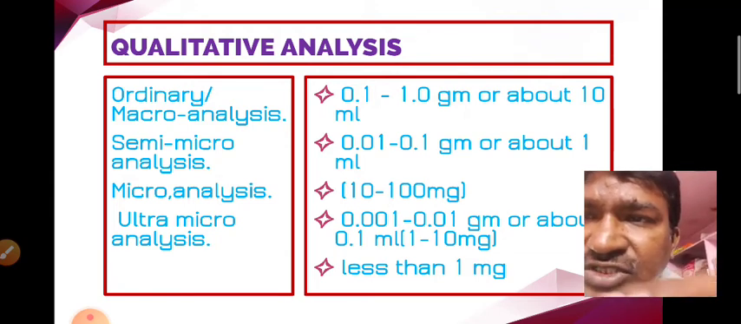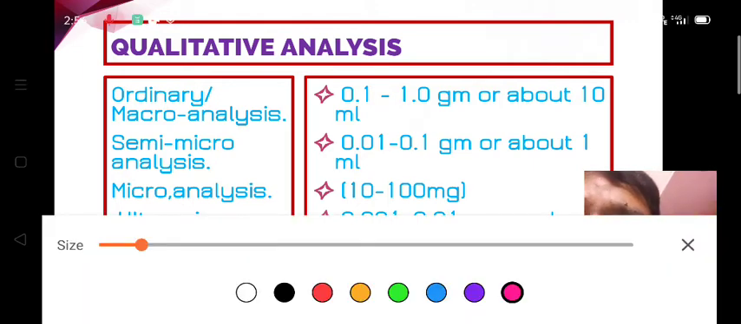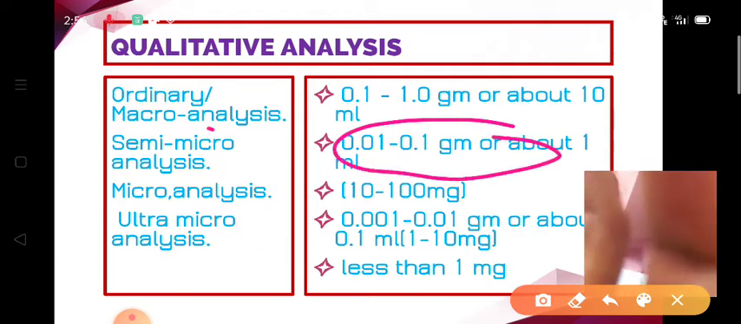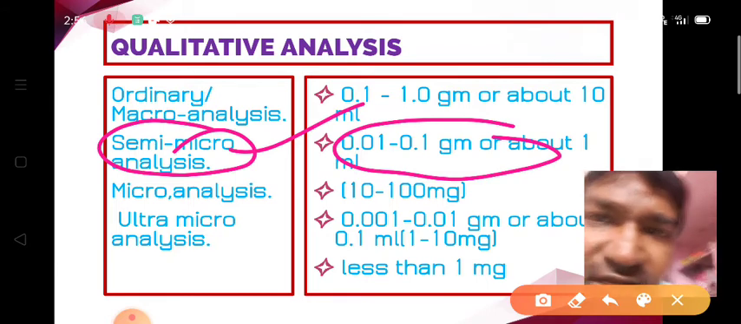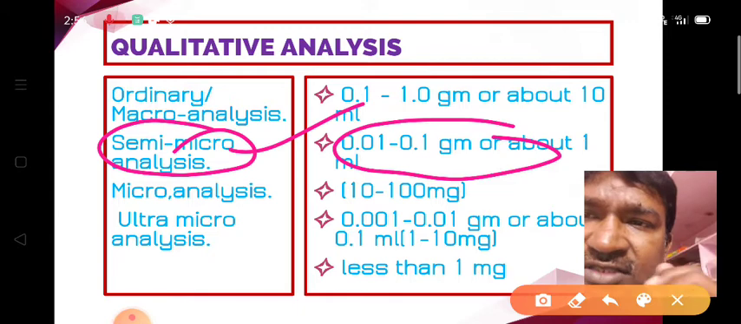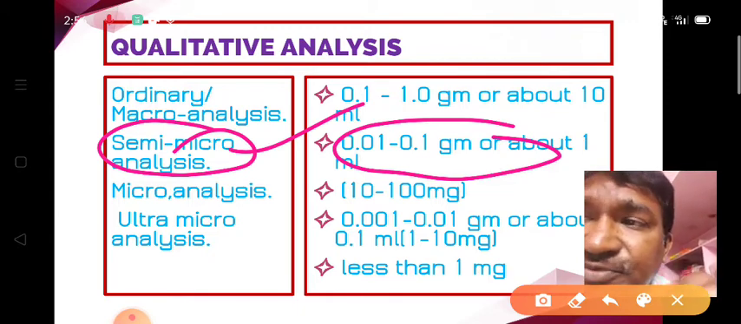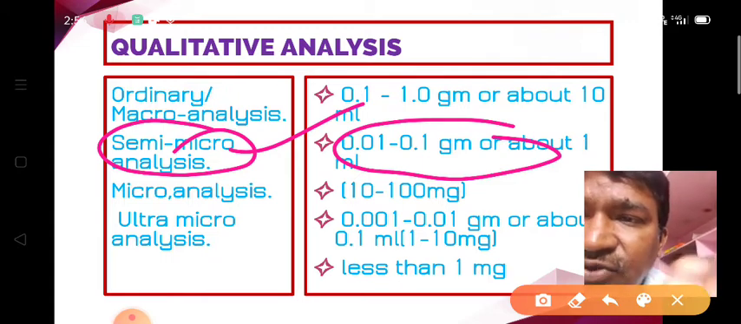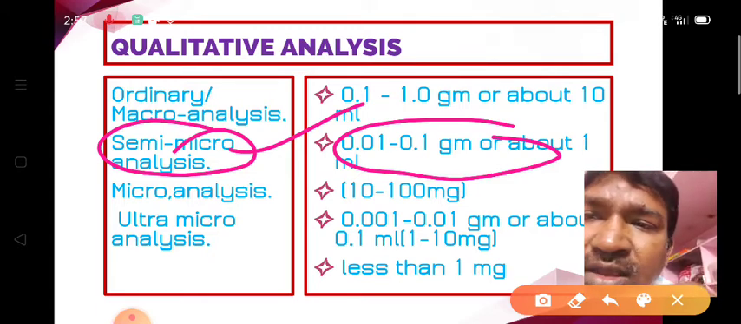If we use 0.01 to 0.1 grams, then we call it the semi micro analysis. Generally we go for the semi micro analysis in degree practicals. We call it the micro analysis whenever we use only 10 to 100 milligrams of the substance. And we call it the ultra micro analysis if we use 0.001 to 0.01 grams of the substance.